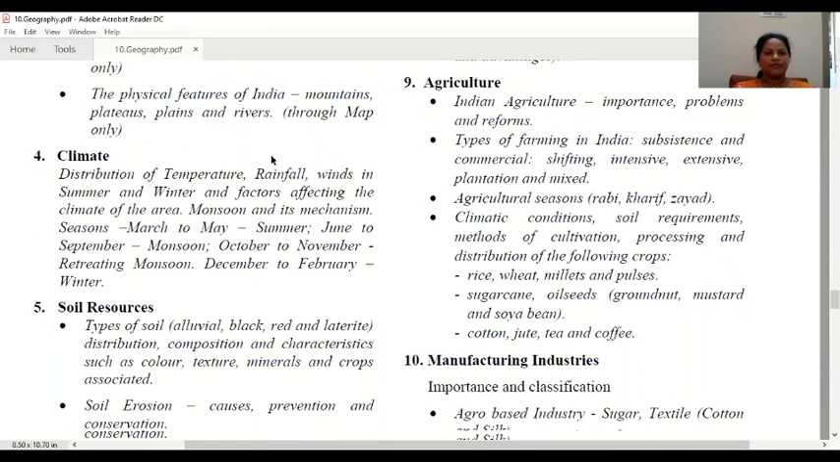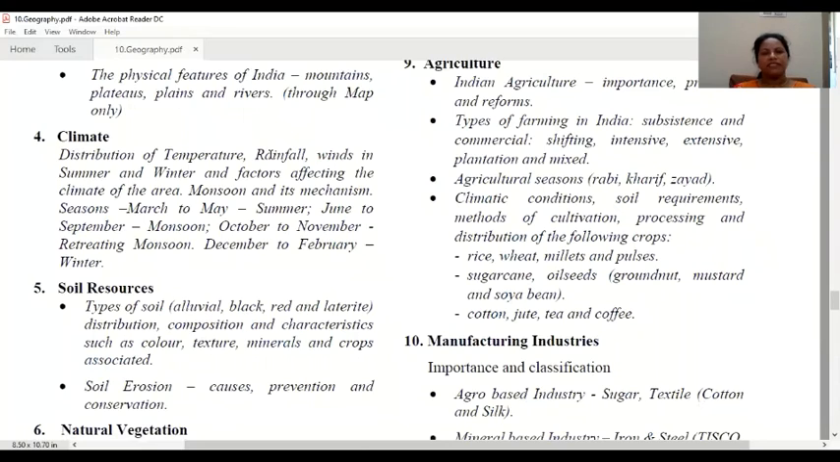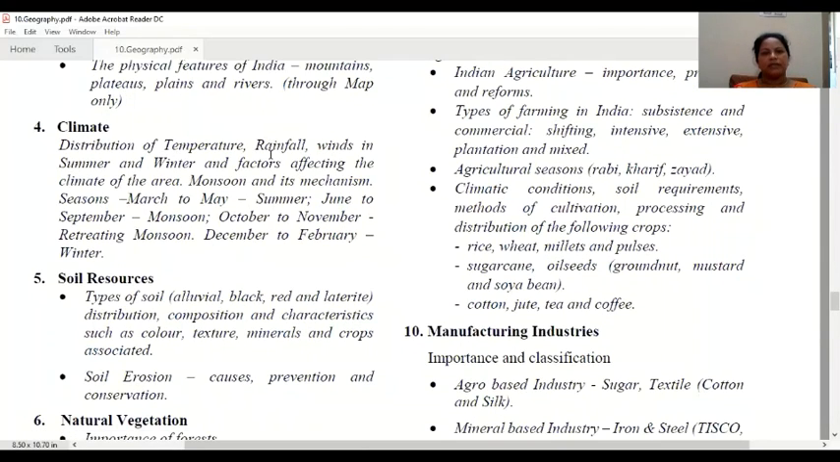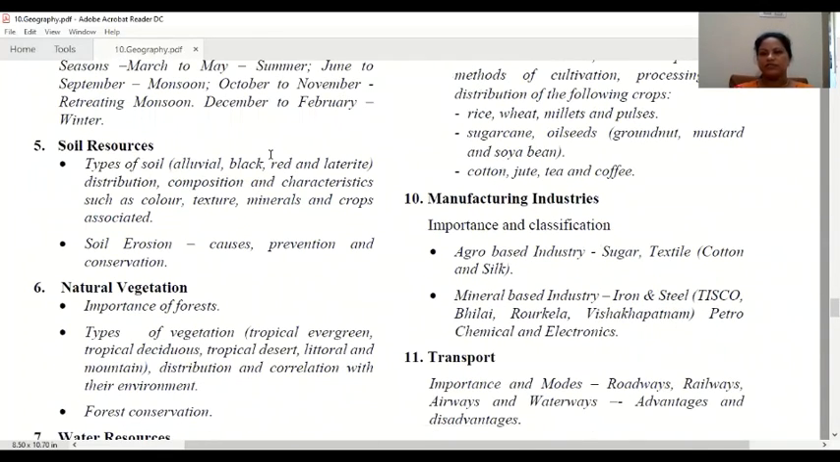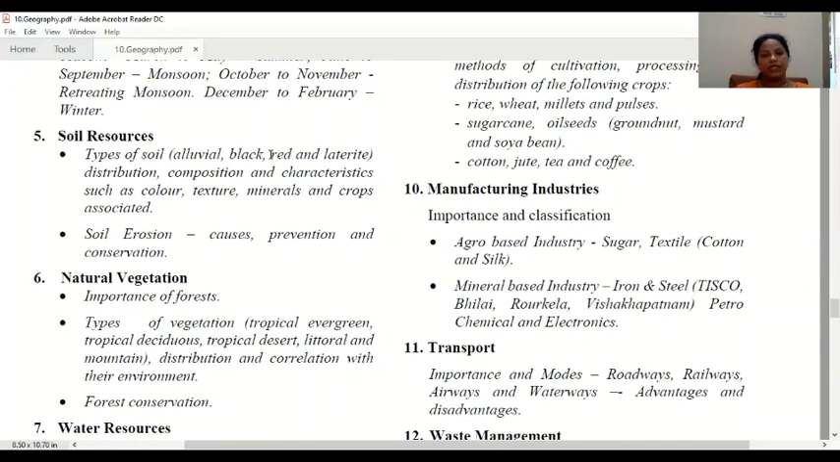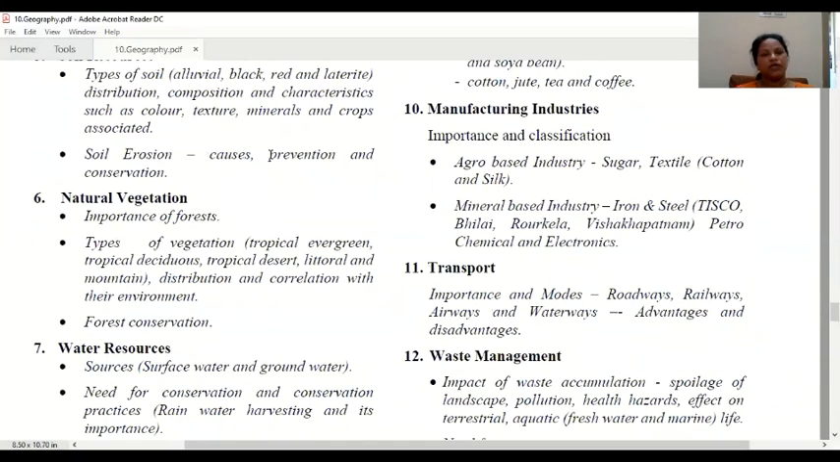Next is climate. So distribution of rainfall, temperature, the wind, the monsoons and their mechanism, how the southwest monsoon comes to India, and the retreating monsoon. All these things we will study. It's very interesting to study. Then soil resource, as I told, is very important. We will study types of soil, the erosional features, the conservation of soil, prevention of soil erosion, and what the causes of soil erosion are. This all is included in this.